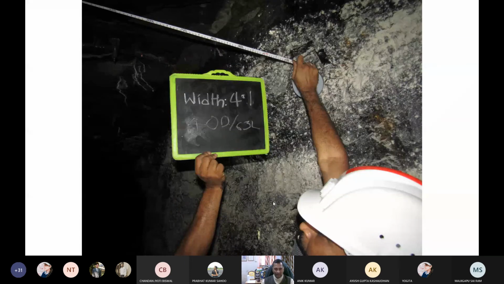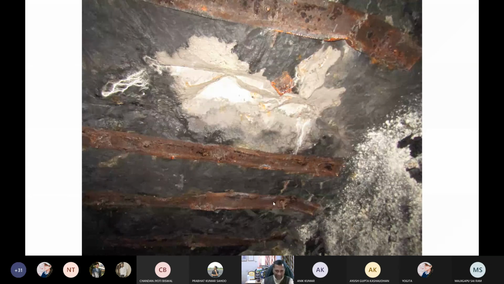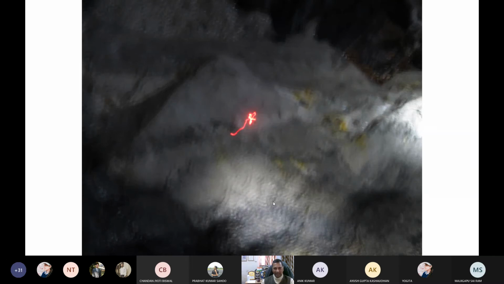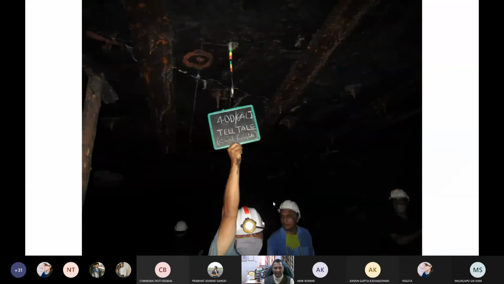That's what is very much required. And here, the width is 4.1 meters. Here the roof is like this with sandstone, some spalling, some type of damage to the roof, even with the bolts there with W strap. These are some of the instruments that are also there. Of course, in that place along the floor, how it looks, you can have a look. These are the instruments to understand.